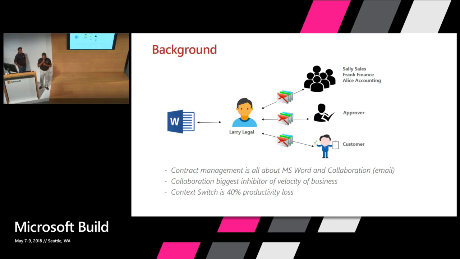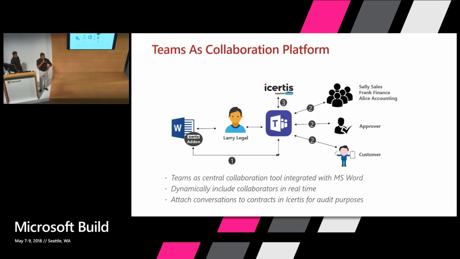And it's proven that psychologically there is a 40% productivity drop when people have to context switch. So as we saw Microsoft Teams becoming the 4th largest collaboration tool in the enterprise, we said, why not use Microsoft Teams as a way to collaborate across the enterprise as you are negotiating a contract and eliminate this whole problem around collaboration.